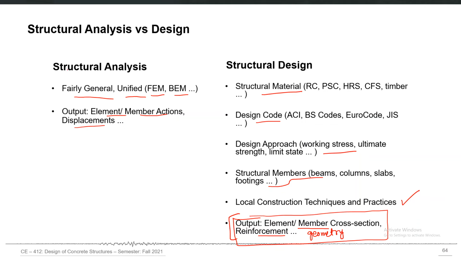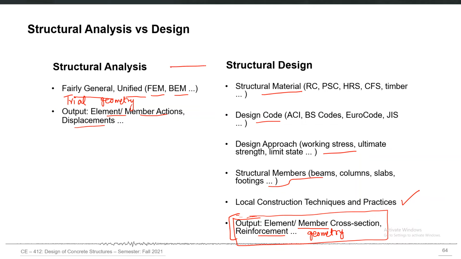For structural analysis, you must have a trial geometry, a trial shape of the building or cross-section sizes and everything. So if in the output you come to know that a particular cross-section shape is not enough to sustain those responses which are calculated as an output of structural analysis, then you change that trial geometry and repeat that process.